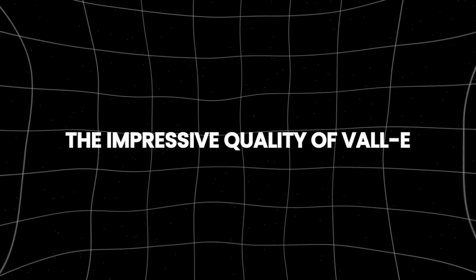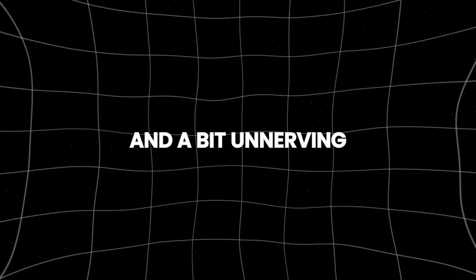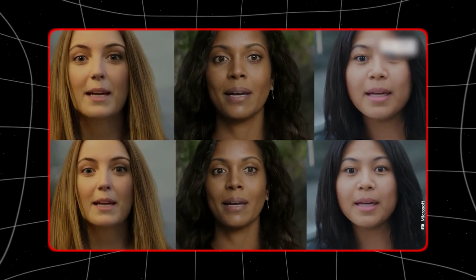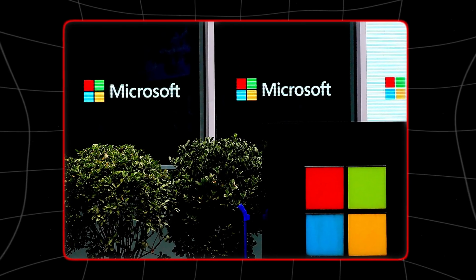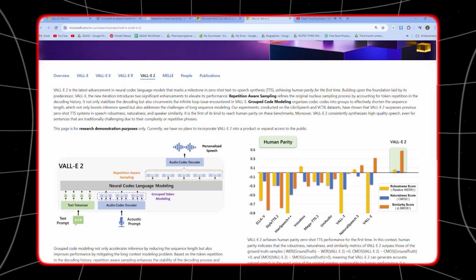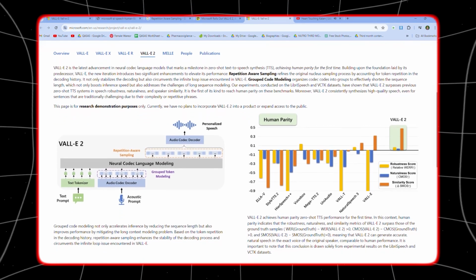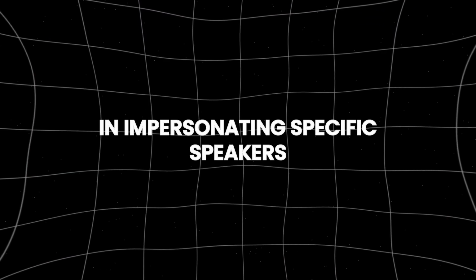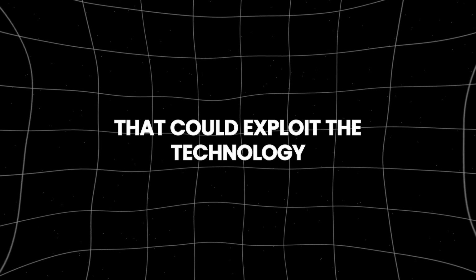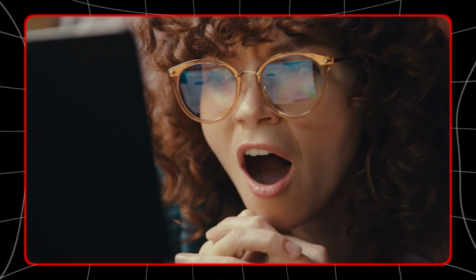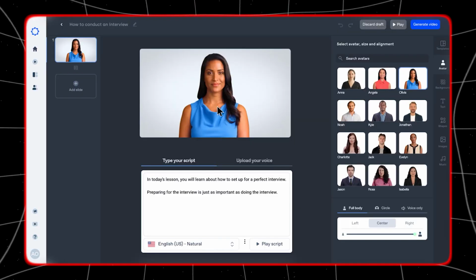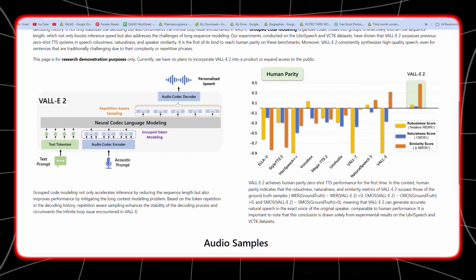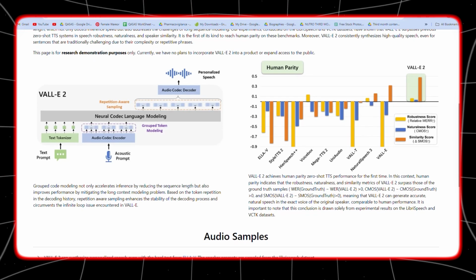The impressive quality of VALL-E 2's output is both exciting and a bit unnerving. The ability to mimic human voices so convincingly raises various ethical and security concerns. Microsoft acknowledges the potential risks associated with VALL-E 2, particularly regarding voices that closely resemble real individuals, raising concerns about spoofing voice identification systems, impersonating specific speakers, and other deceptive practices that could exploit the technology. Given these risks, the company has stated that there are currently no plans to incorporate VALL-E 2 into a product or to expand access to the public. According to Microsoft, VALL-E 2 is strictly a research project at this stage.